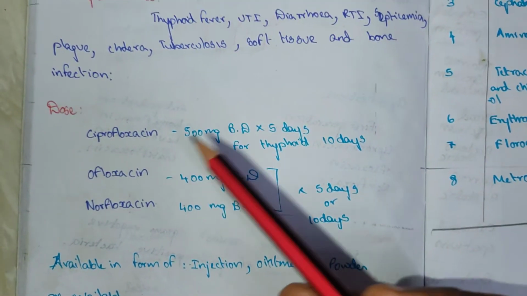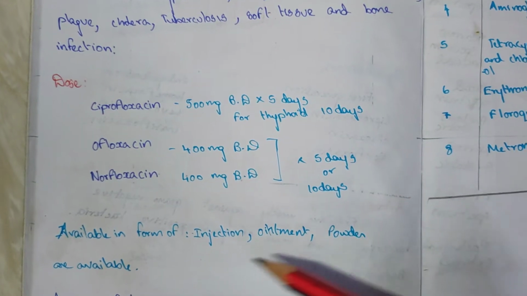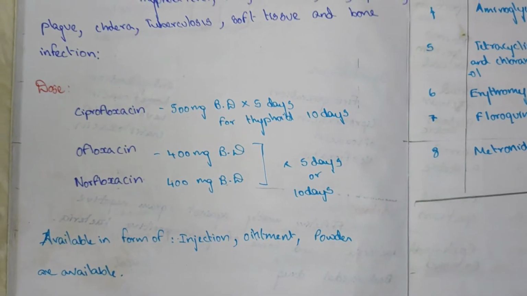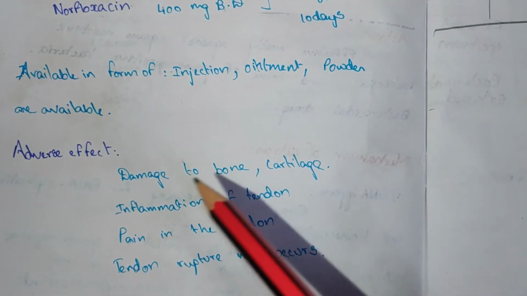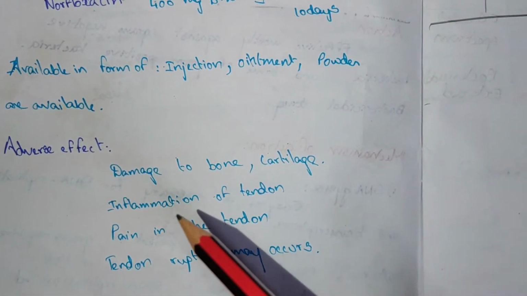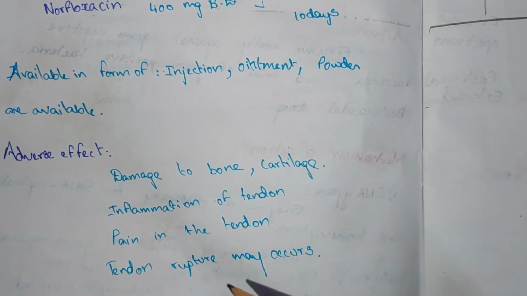These drugs are available in the form of injection, ointment and powder. Adverse effects of these drugs are damage to bone cartilage, inflammation of the tendon, pain, and tendon rupture may occur.